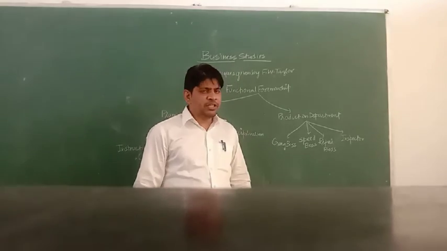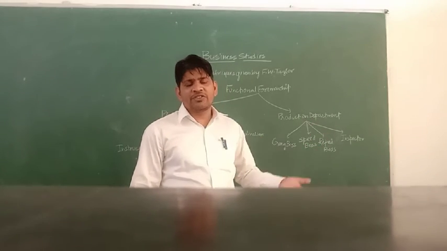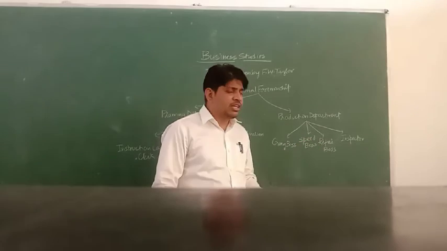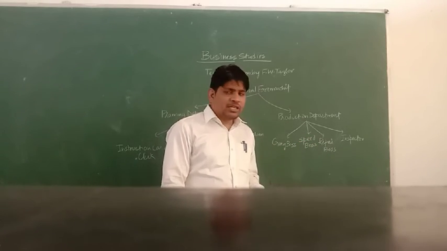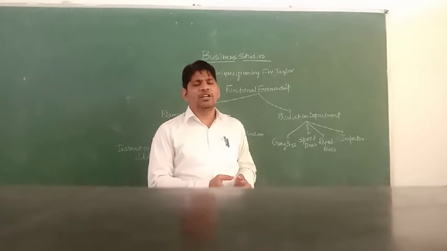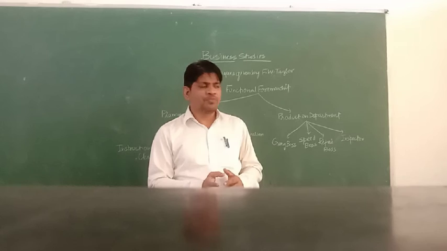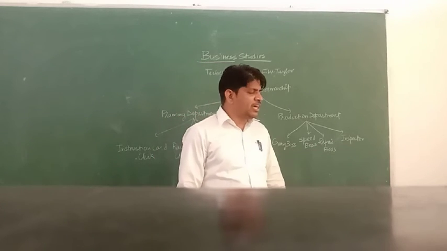The other one is the repair boss. After the work of the speed boss, the repair boss's work will start, because the machinery which is not working properly will be repaired by the repair boss only. So we can say the repair boss has the responsibility to repair the machinery and make it efficient and effective for the company. And the last one is the inspector.